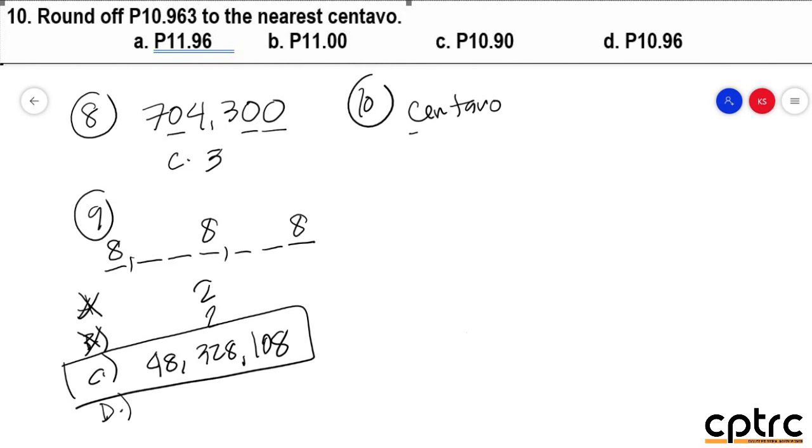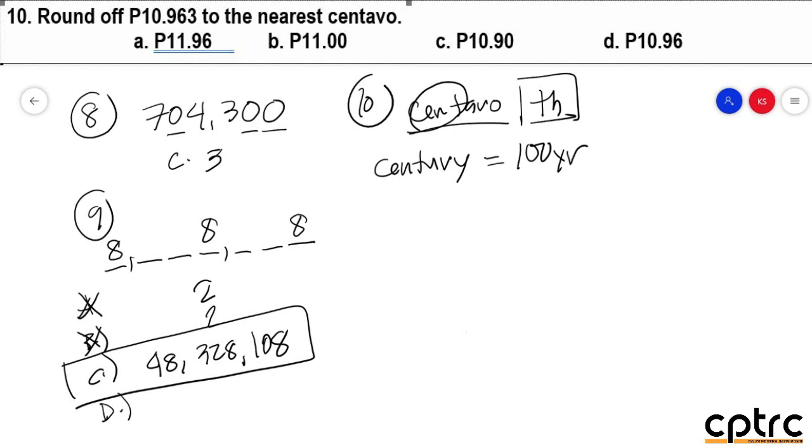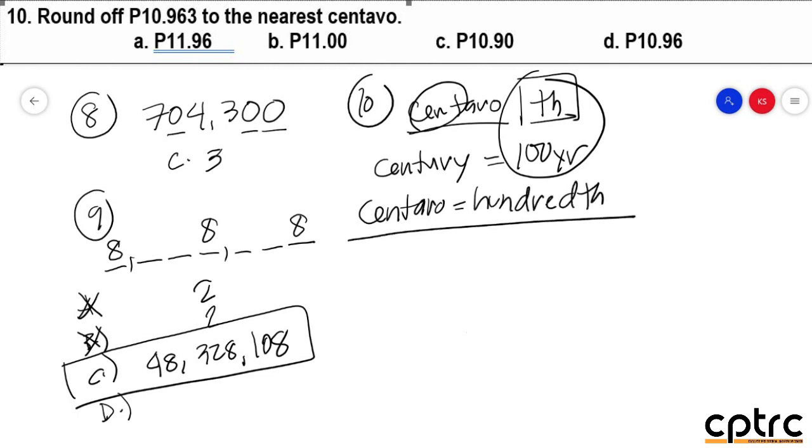So kapag sabing centavo, that is a decimal number. 50 centavo, 75 centavo. So it's not a whole number. So kapag sabing decimal number po, it comes with the H dapat. Dapat yung sagot na place value dito, hundreds, thousands, 10,000, so on and so forth. From the word century. So ilang years ba yung century mismo? That is 100 years. So combining these two, dapat po ang centavo, ang interpretation natin yan, that is 100. So therefore po, centavo pala is 100.